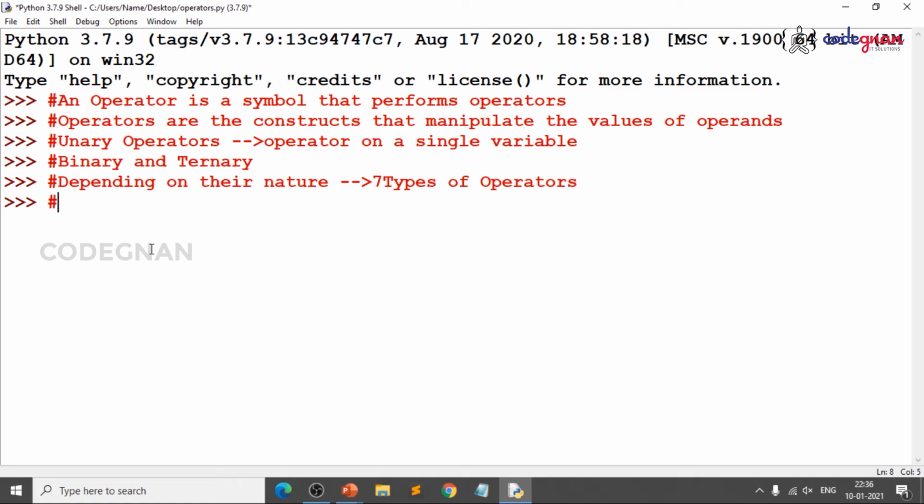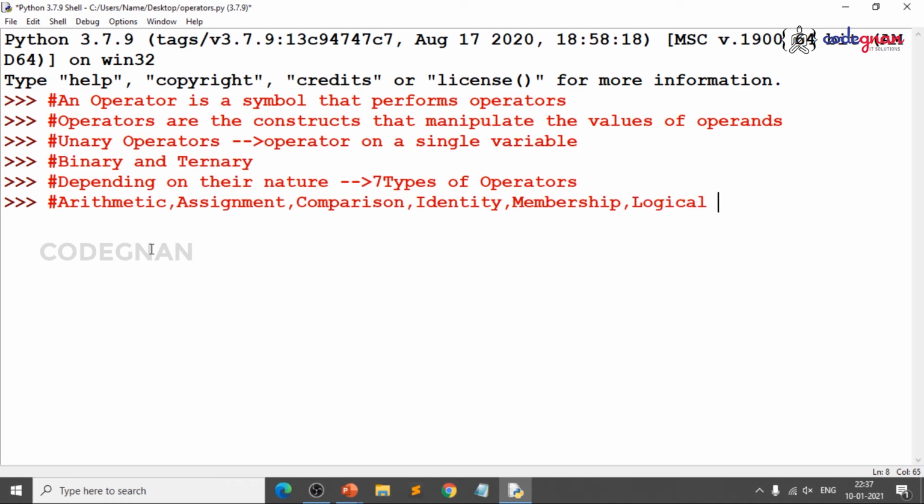We start our journey with arithmetic operators, then we'll understand assignment operators, then we'll go for comparison or relational, then we'll understand the very important concepts which are unique only to Python, identity and membership, because the first 3 anyone can easily understand: arithmetic, assignment, comparison, but identity and membership are solely available in Python. Then we'll shift our focus to logical and bitwise, because they play a very key role.